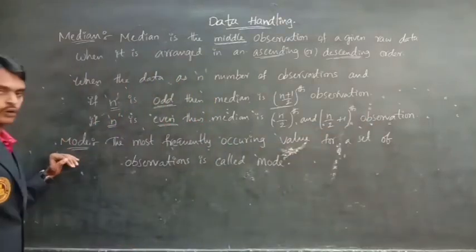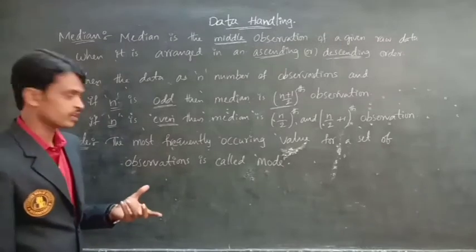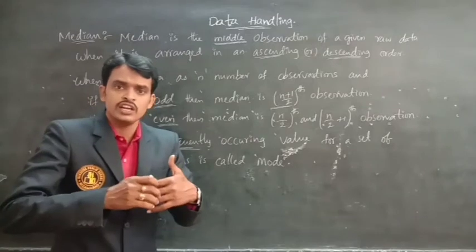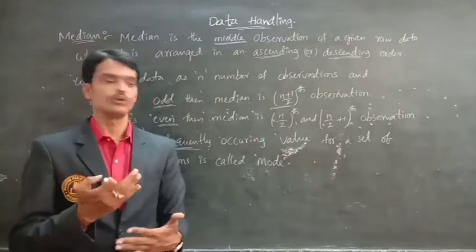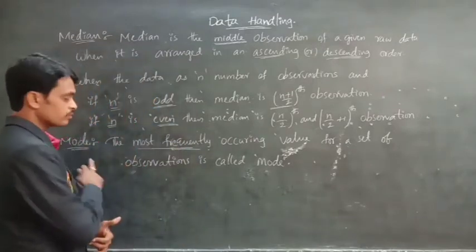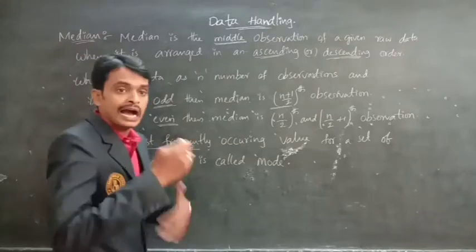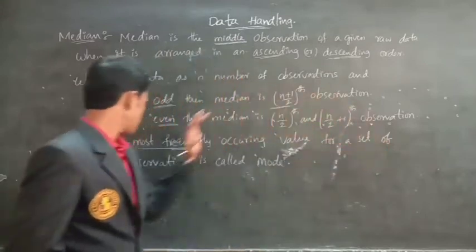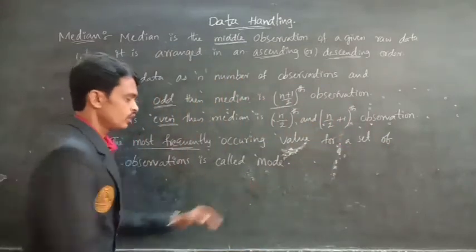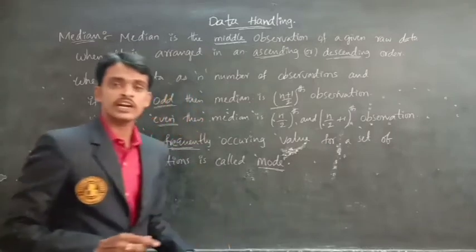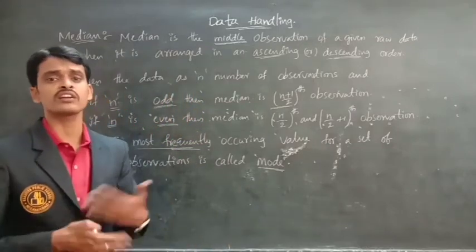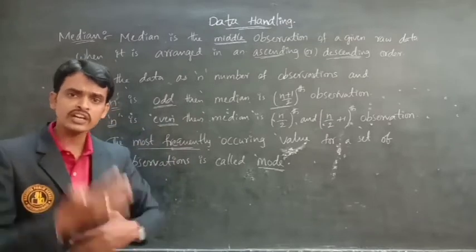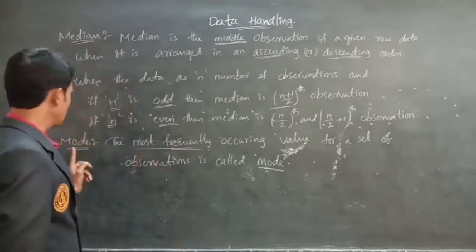Next, mode. Mode is nothing but the most frequent value. Frequent means a repeating value. So the most frequently occurring value in a set of observations is called the mode: the most repeating, most recurring value.